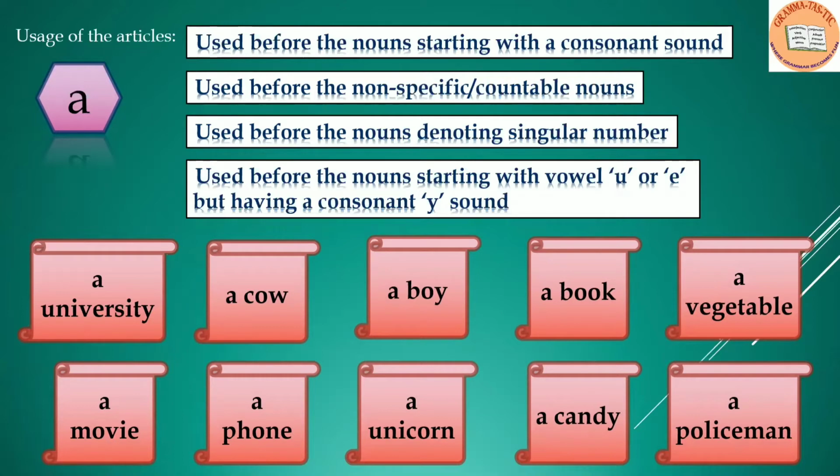So quickly, I'm recapitulating the usage. A is used before the noun starting with a consonant sound. A is used before the non-specific or countable noun. A is used before the noun denoting singular number. A is used before the noun starting with vowel U or E but having a consonant Y sound.